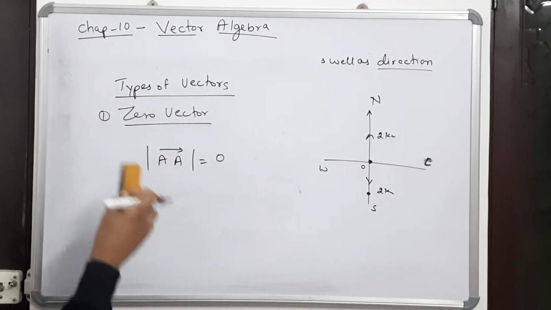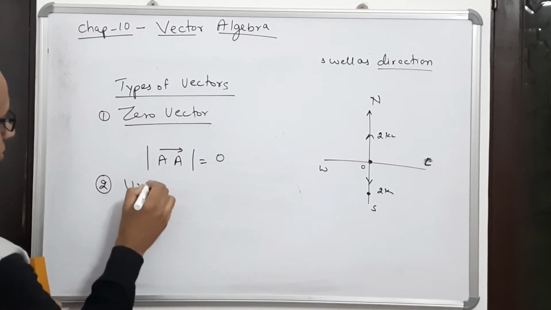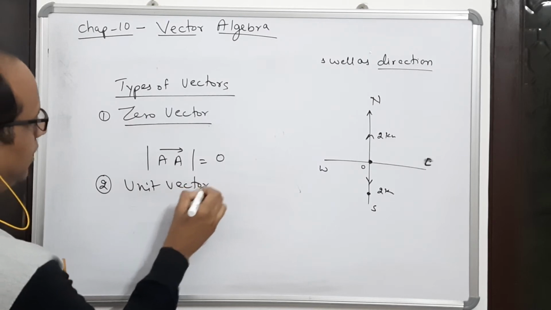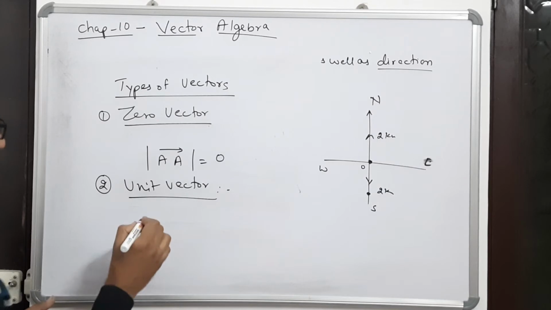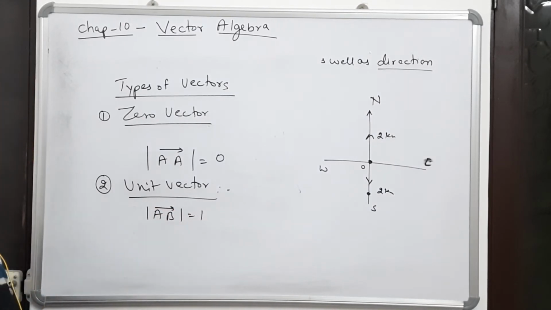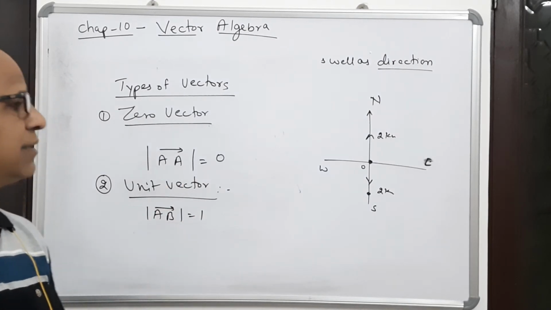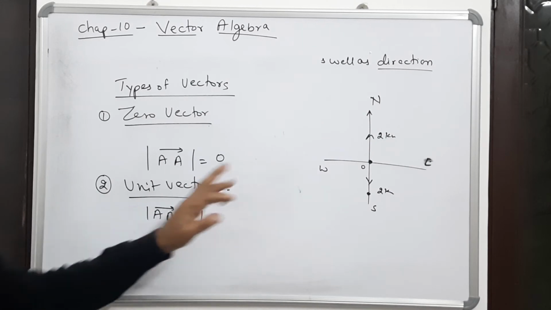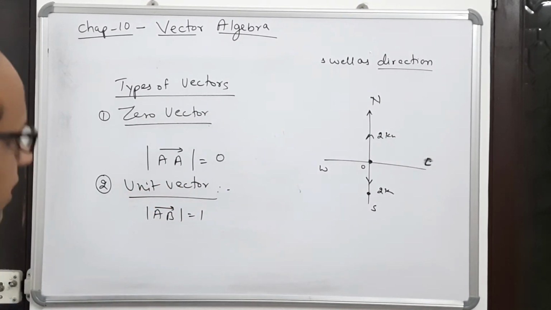The second type of vector is the unit vector. Unit means 1. So the name itself says that if AB is a unit vector, then the magnitude of AB is 1 unit, and this 1 unit can be 1 meter, 1 centimeter, 1 kilometer. That depends on the system of units. So here a unit vector means a vector whose magnitude is 1 unit.